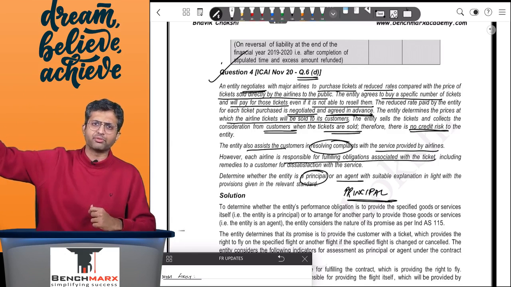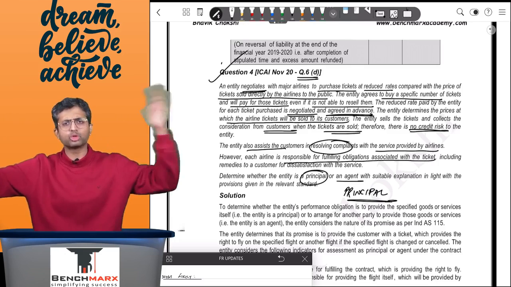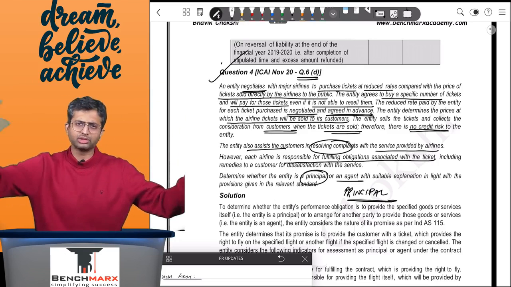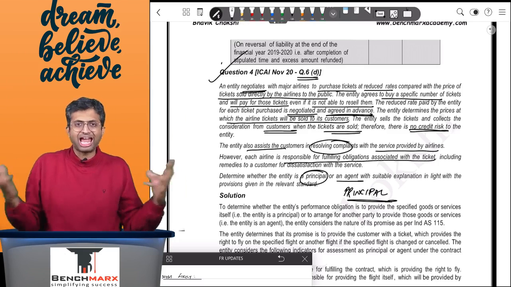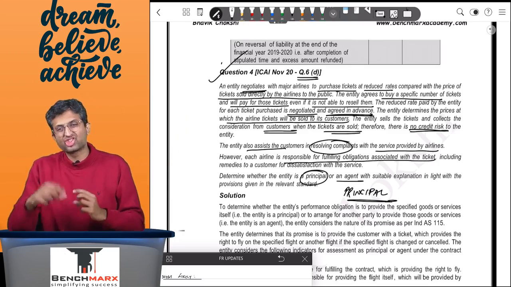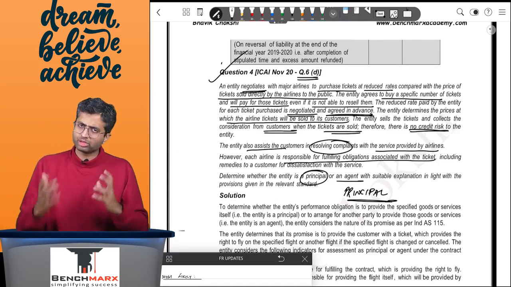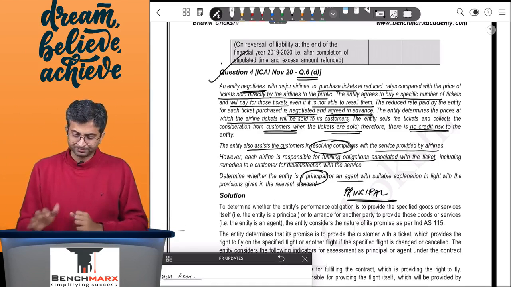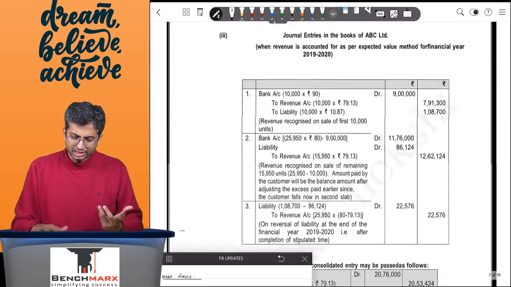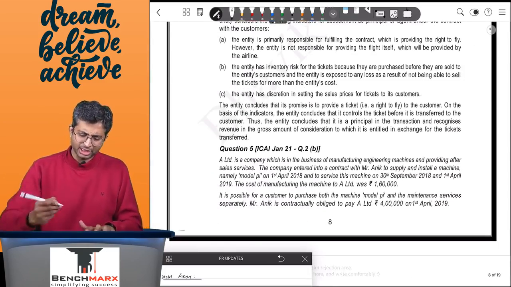If it is selling a ticket at 50,000, it will recognize 50,000 as revenue, and if it has purchased it at 40,000, that will be the cost of goods sold. As a result, you will not just recognize the net 10,000 as commission, but you will recognize 50 and 40. So that is regarding question number 4, a fairly easy question.